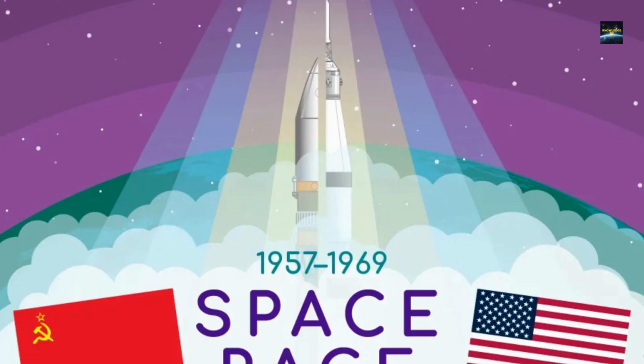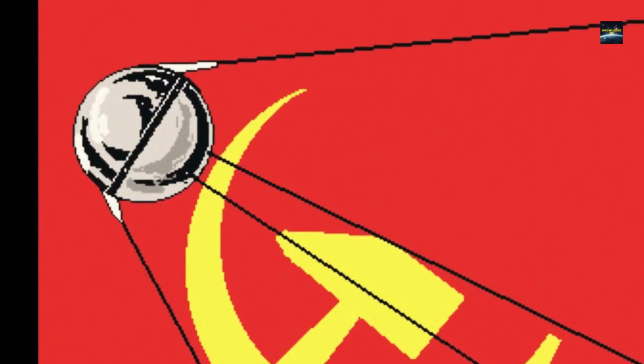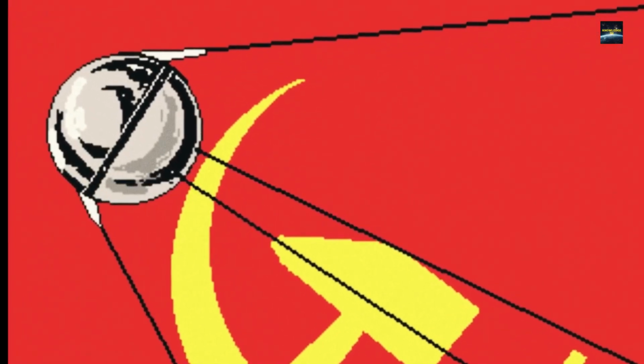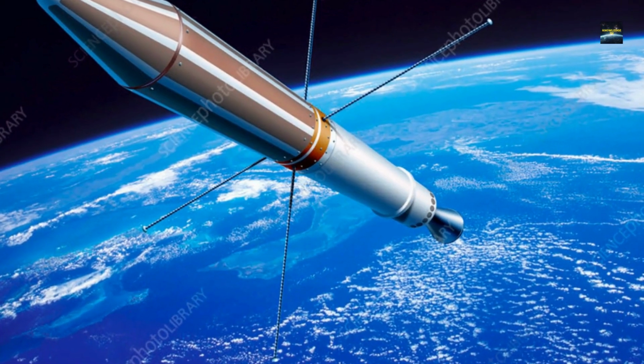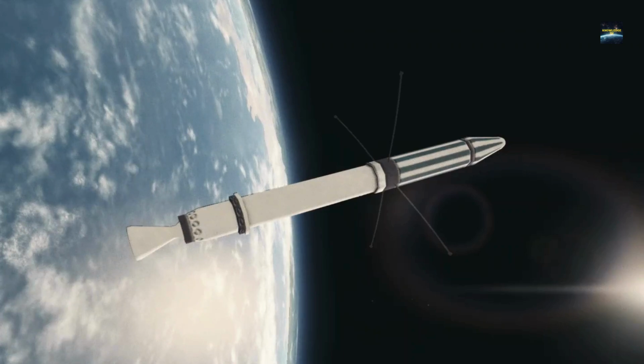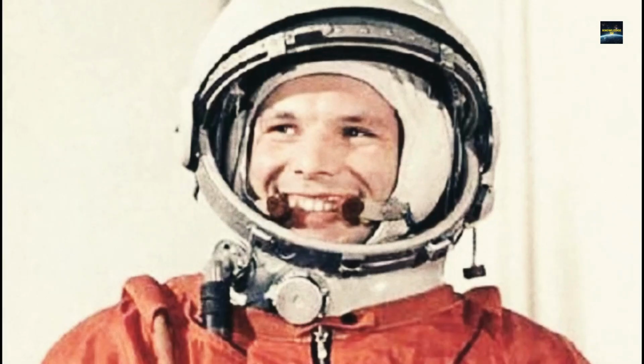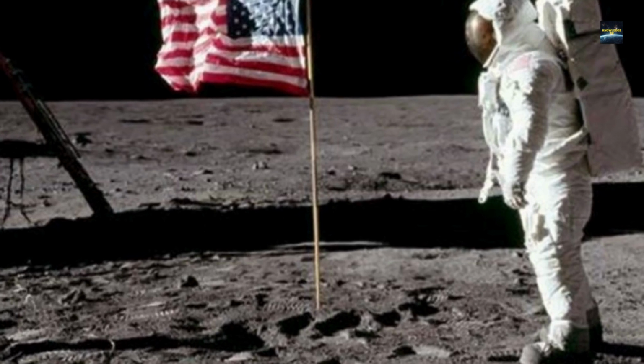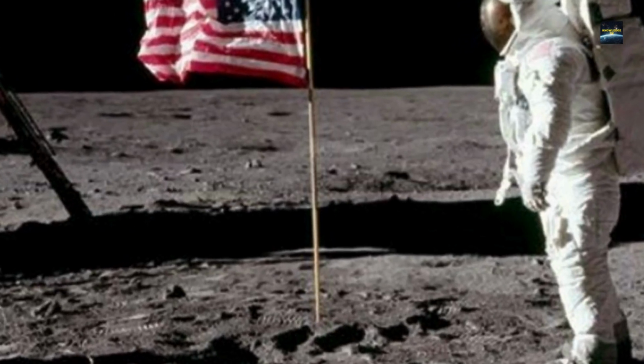The Cold War also included the space race. The Soviets launched the first satellite in 1957. The Americans responded to it by sending their Explorer 1 to space in 1958. In 1961, the Soviets sent the first man into space. In response, the Americans sent the first man to the moon in 1969.